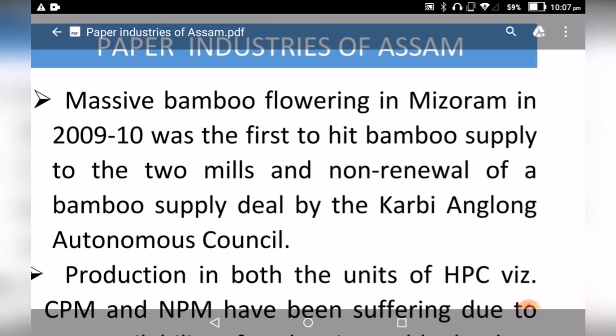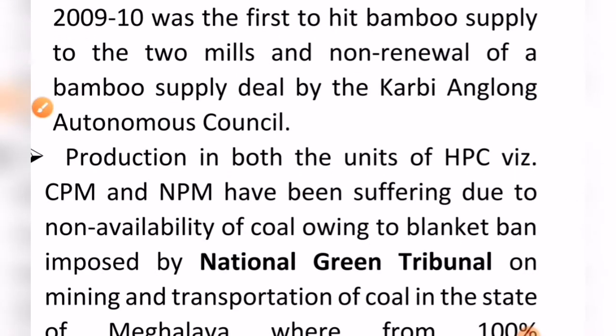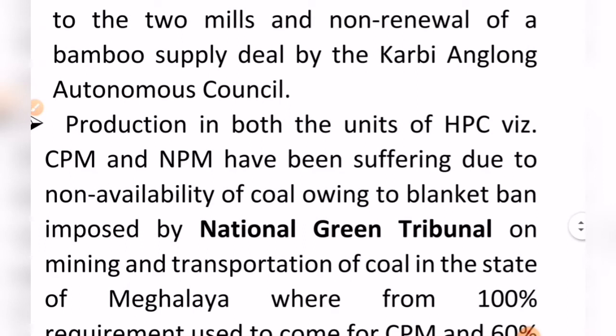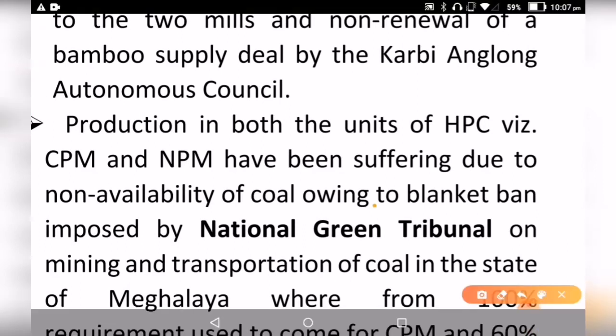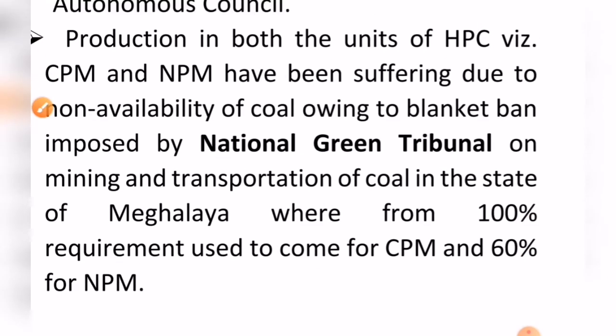Next, the production in both the units of the Hindustan Paper Corporation, that is the Cachar Paper Mill and the Nagaon Paper Mill, has been suffering due to the non-availability of coal owing to the blanket ban imposed by the National Green Tribunal on the mining and transportation of coal in the state. That is from Meghalaya, from where 100% of the requirement is met for the Cachar Paper Mill and 60% for the Nagaon Paper Mill. So this is also a very important point, which resulted in the closure of these paper mills, right?